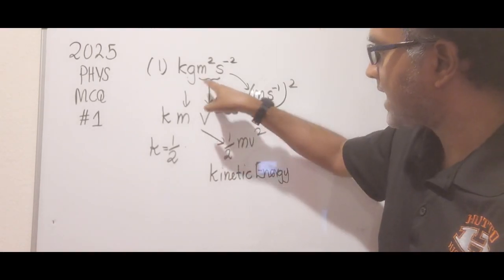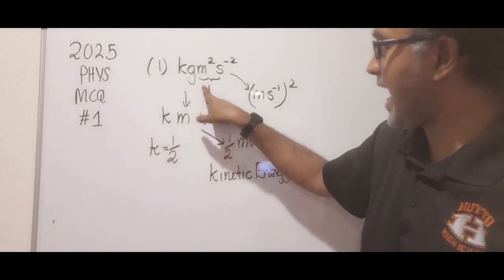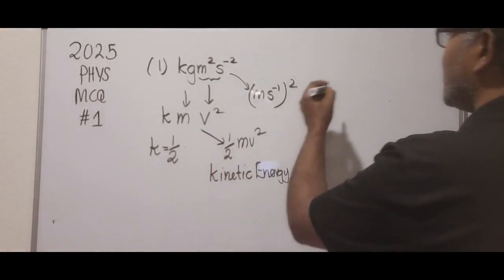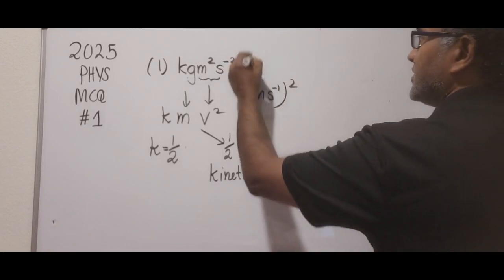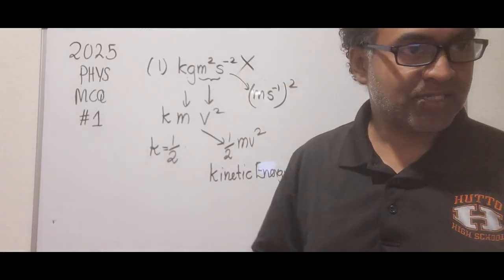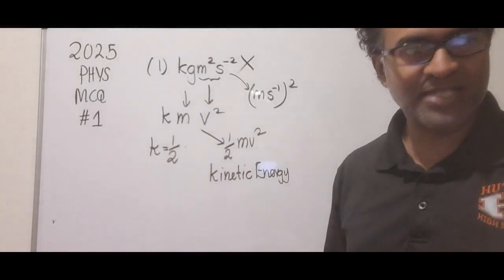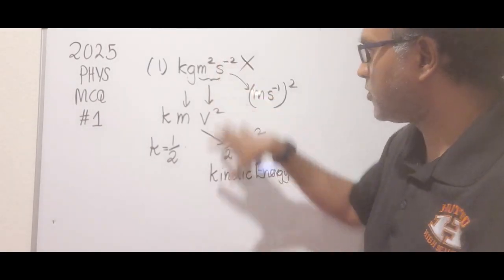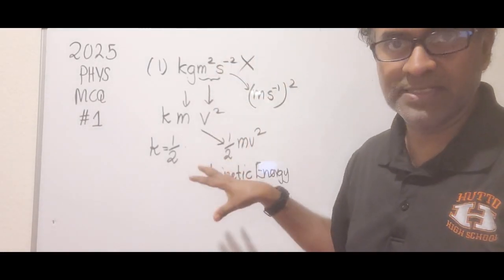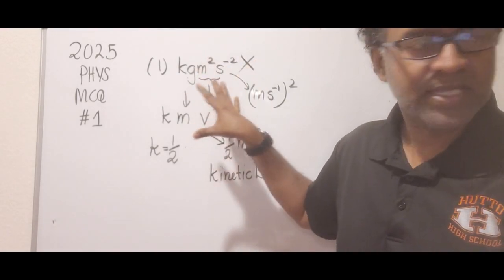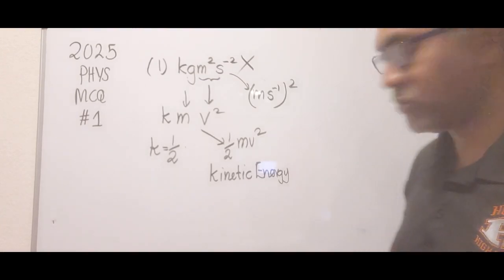So this is units of energy. So this is not the right choice. Okay, so 1 is not the right choice. Just keep that in mind. So first one is not the actual answer. Now let's look at the second one. I hope you got this idea. I'm going to go through all the 5 and then tell you which one is the correct one. So number 1 is not the answer. Let's look at number 2.